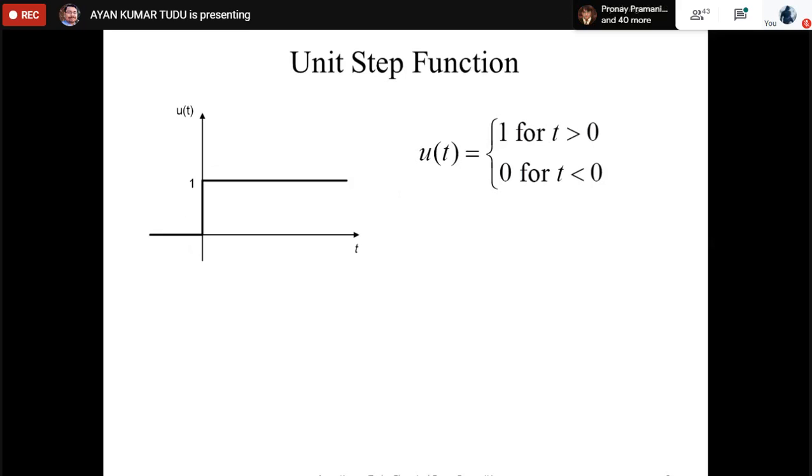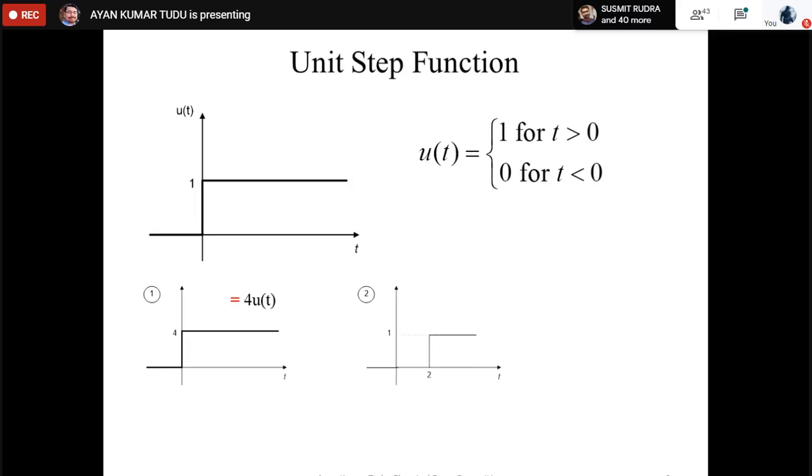Now how do we represent this unit step function? As you can see, we have a particular figure 1. How are we representing this particular unit step function? We are representing it as 4u(t). Why is it so? As you know, for t less than 0 it is 0, whereas for t greater than 0 it has the value of 4. So it is 4u(t).